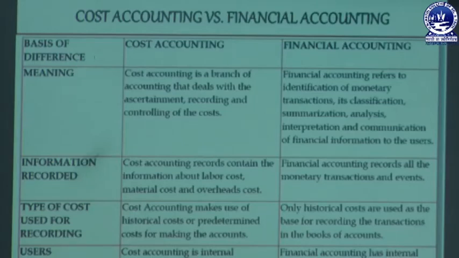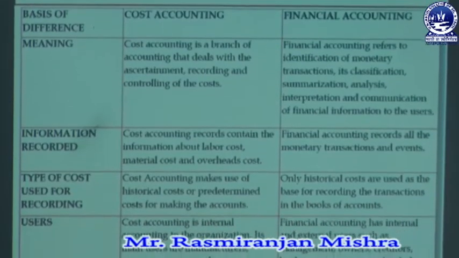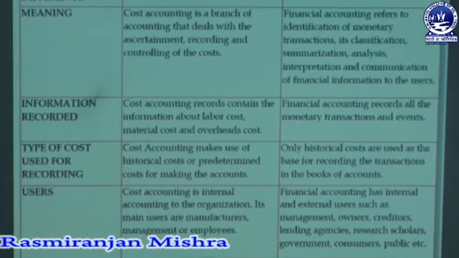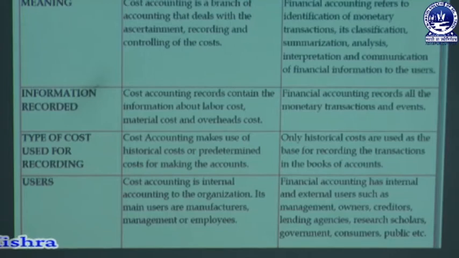Then the second point of difference is information recorded. Cost accounting records the information about labor cost, material cost, as well as overhead cost. Basically it takes into consideration different elements of cost. But financial accounting records all the transactions which can be expressed in monetary form. The non-monetary transactions or events are not considered or not recorded in financial accounting.